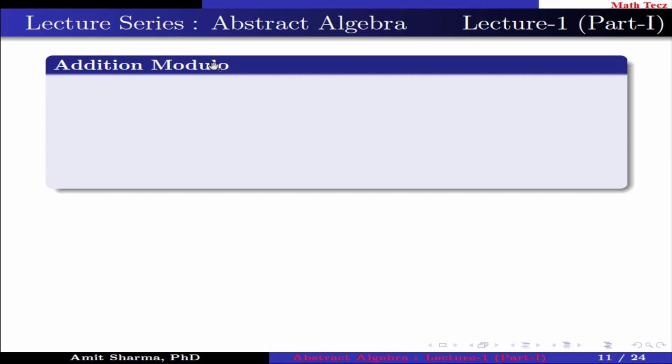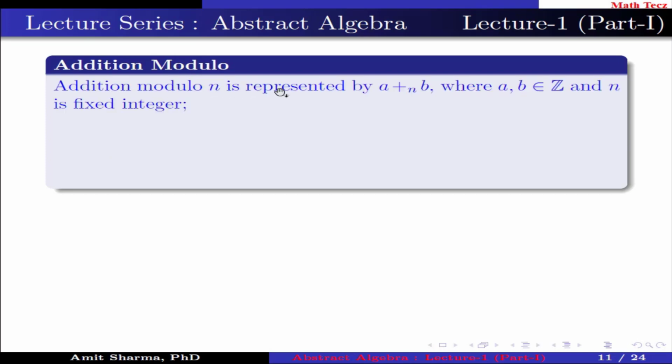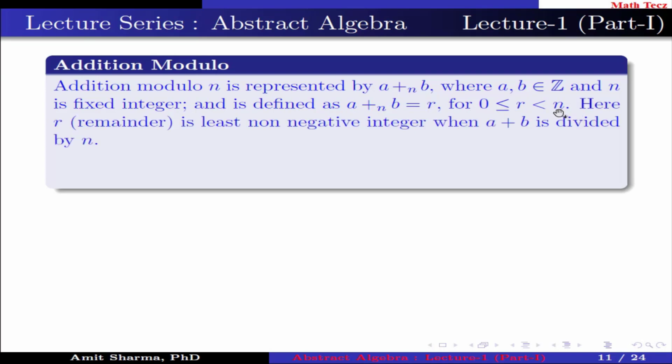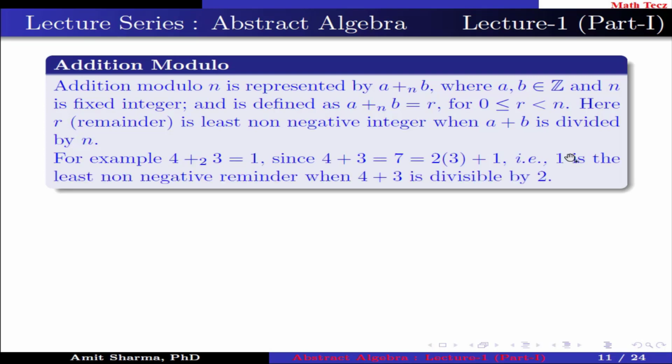Next is addition modulo. Addition modulo n is represented by a plus b under addition modulo n, where a, b belong to Z and n is a fixed integer, and is defined as a plus b under addition modulo n equals r, for 0 less than or equal to r less than n. Here r is the least non-negative integer remainder when a plus b is divided by n. For example, 4 plus 3 under addition modulo 2 gives 1. That is, 1 is the least non-negative remainder when 4 plus 3 is divided by 2.